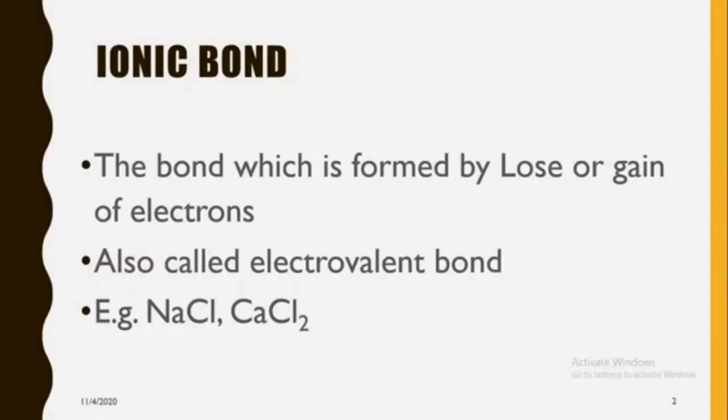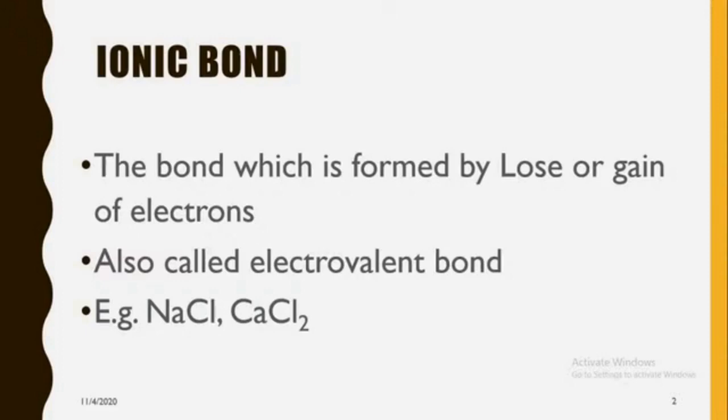Ionic bond, this is the bond which is formed by loss or gain of electrons, that is nothing but the ionic bond, and this ionic bond is also called electrovalent bond. If you see the examples, sodium chloride and calcium chloride are examples of this ionic bond.